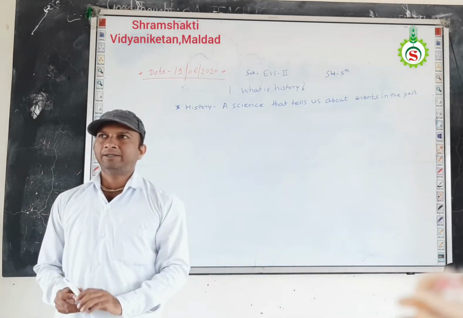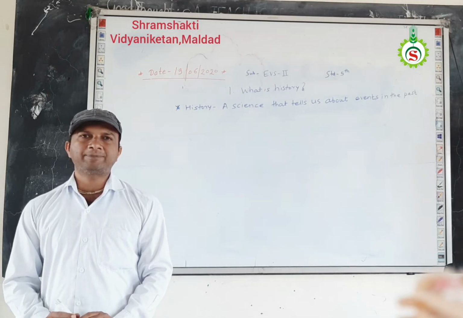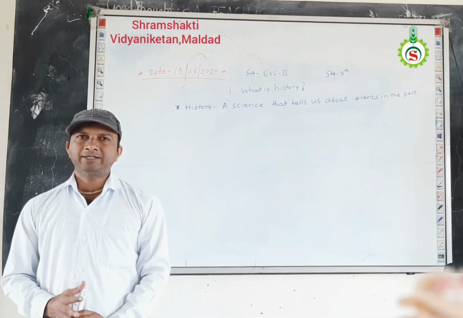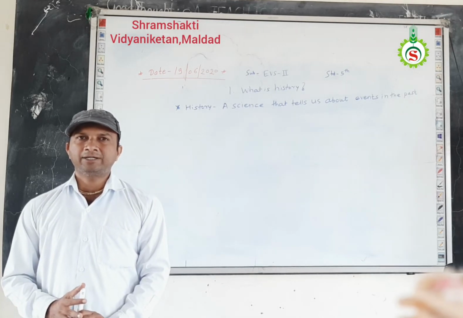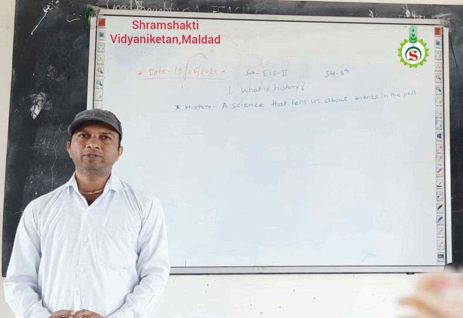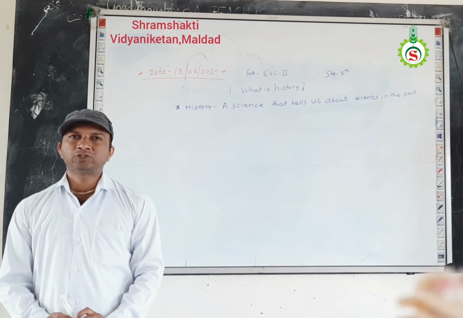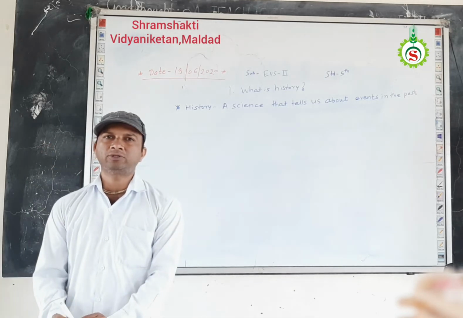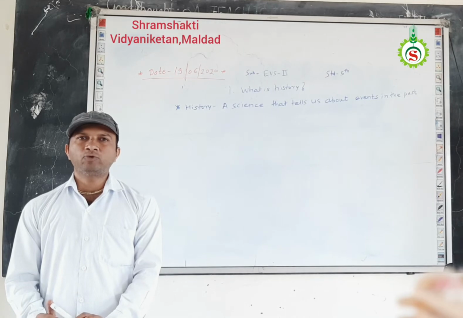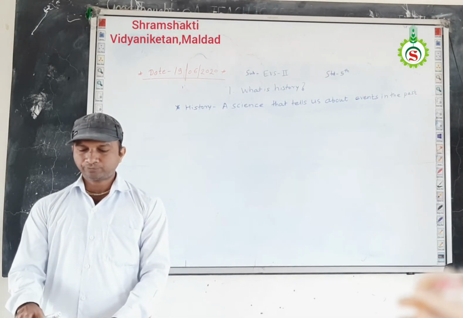For example, during the lifetime or during the period of Chhatrapati Shivaji Maharaj, we are not born at that time, but we study that event. Means due to history, we are able to know the different events during that time of Chhatrapati Shivaji Maharaj period. Okay, so history gives us idea about the events that occur in the past, and we know the information of that past events.